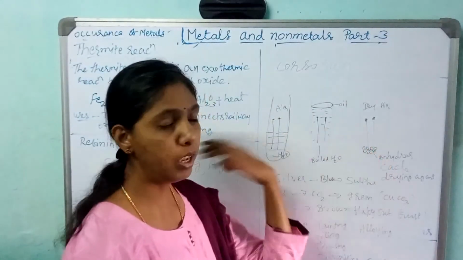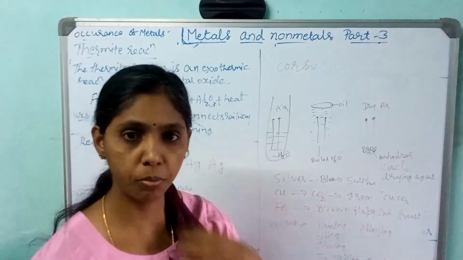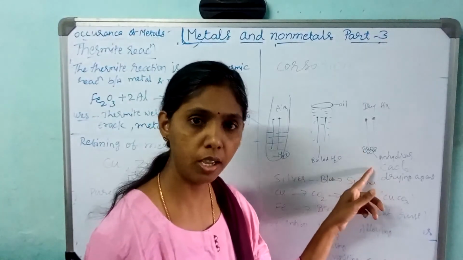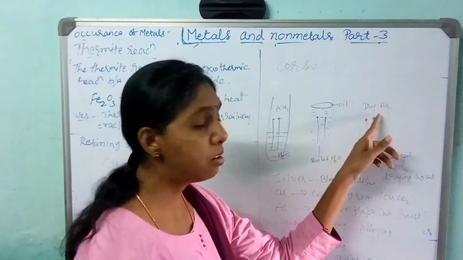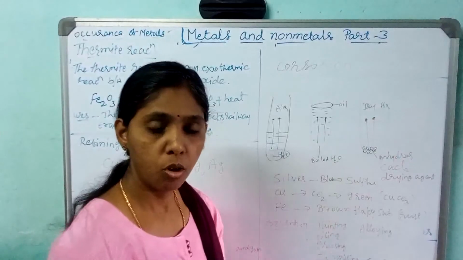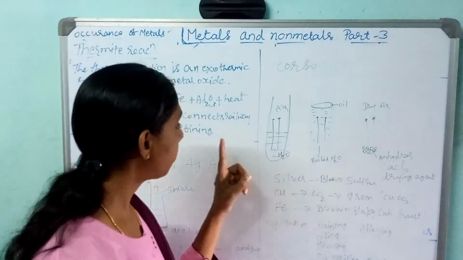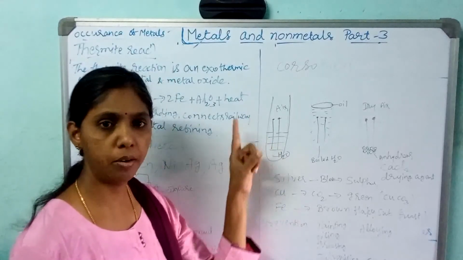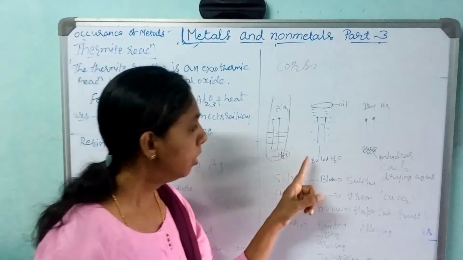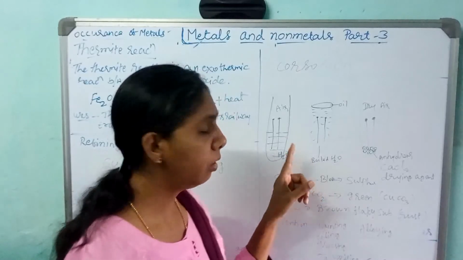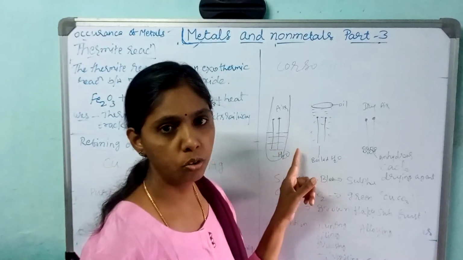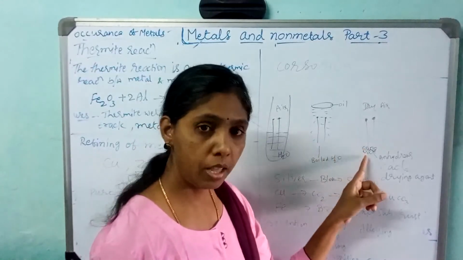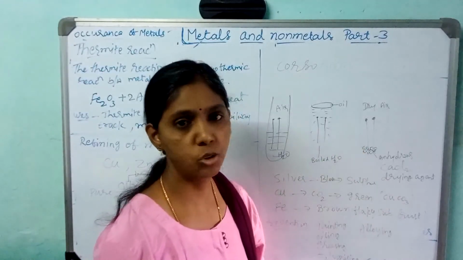So this iron nail is dipped in the anhydrous calcium chloride, which acts as a drying agent. And here dry air is there. So what you have to understand is, in this portion both water and air are present. In this test tube only water is there, there is no air. Here air is there, but there is no moisture content.